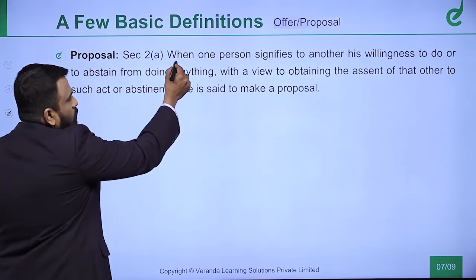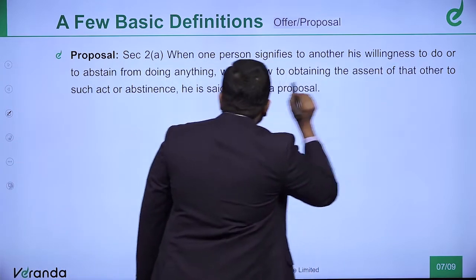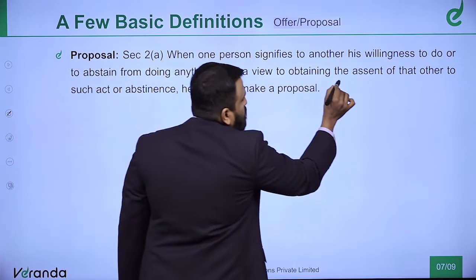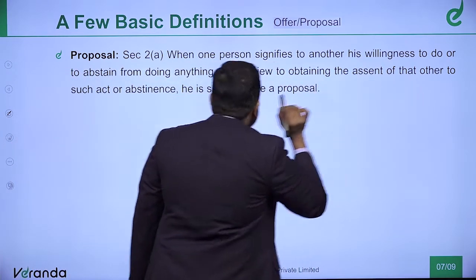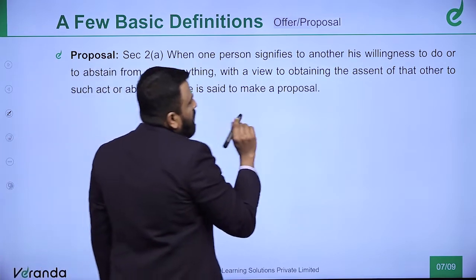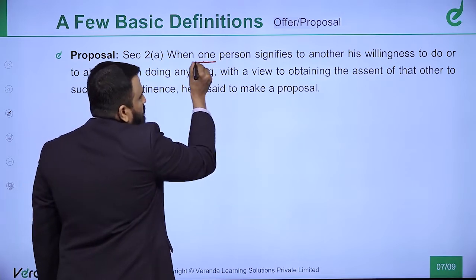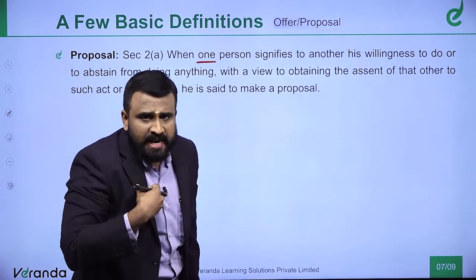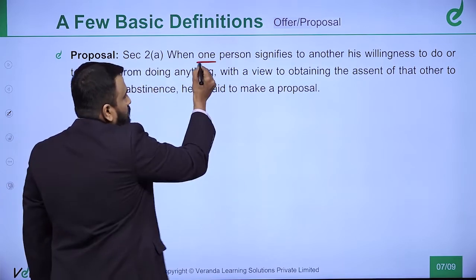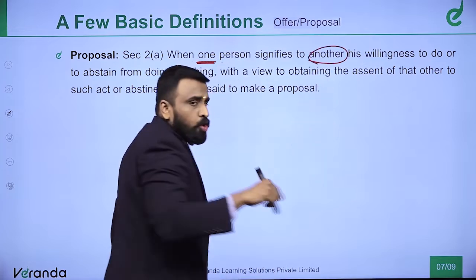Where one person signifies to another his willingness to do or to abstain from doing anything with a view to obtaining the assent of that other to such act or abstinence, he is said to make a proposal. Now, there are key words in this definition that you should make note of: "where one person." In this example, it is me asking you whether you will buy my car.